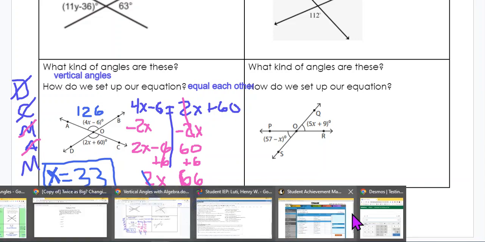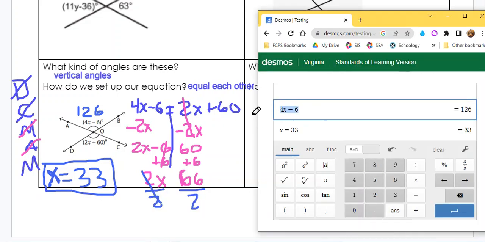And this one should be the same. So let's check that and see if it's the same. So that one, I'm going to delete this 4x minus 6, and I'm going to put 2x plus 60. And look at that, I got 126. It's the same, so I know I did it right, right? So remember, vertical angles you set equal to each other, and then you have to get rid of one of your variables and solve the equation, right? And then you can plug it back into the original expression they give you inside the angle and figure out what the angle measure is.